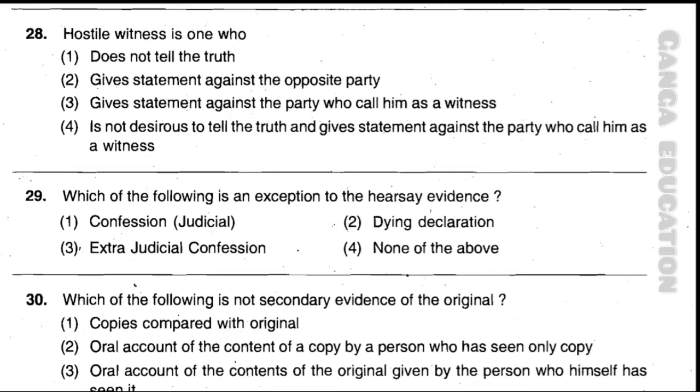Now question number 29. Which of the following is an exception to the hearsay evidence? Option 1, confession, judicial. Option 2, dying declaration. Option 3, extrajudicial confession. Option 4, none of the above. And the correct answer is option number 2, dying declaration.